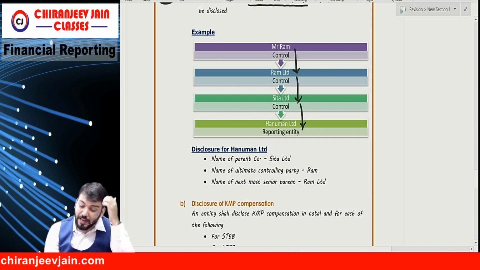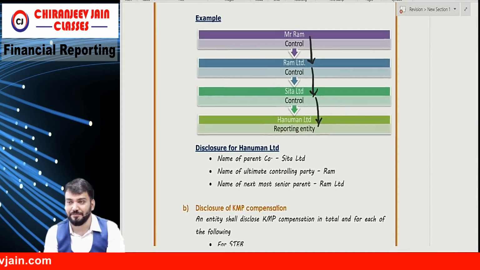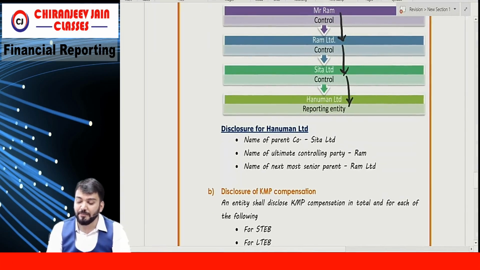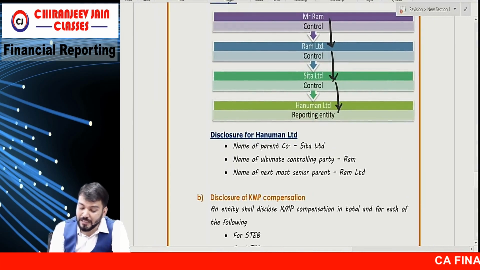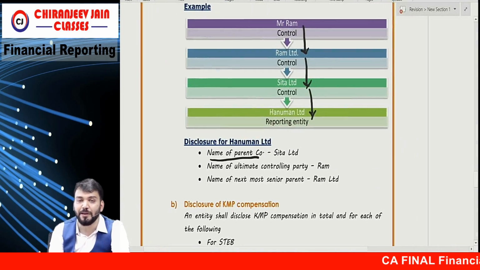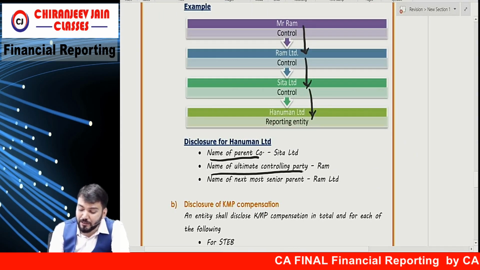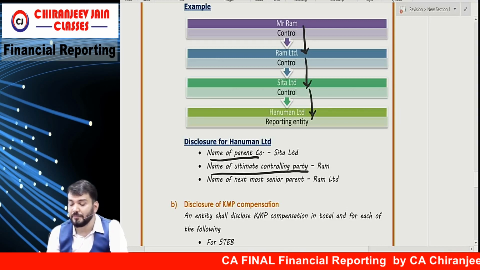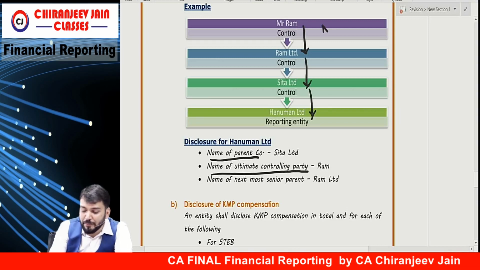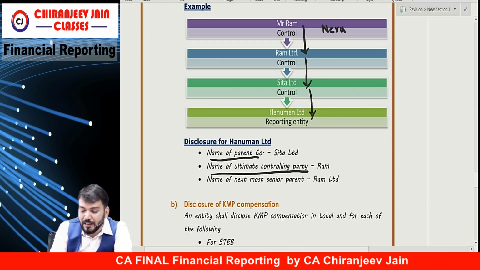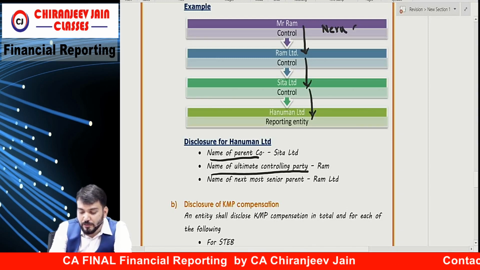Correct? And Hanuman Limited is a reporting entity. So for Hanuman Limited, what do we need to disclose? Name of parent company. Tell me, who is the parent company? Sita. Name of ultimate controlling party? Ram. And Ram will never prepare CFS. Whether Ram will prepare CFS?